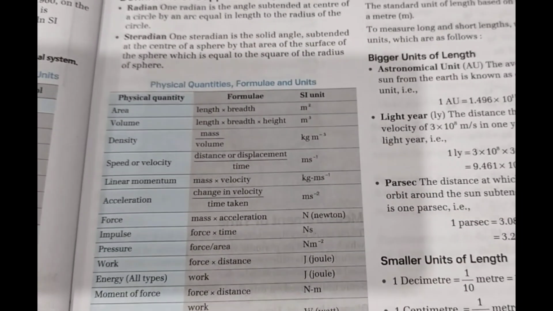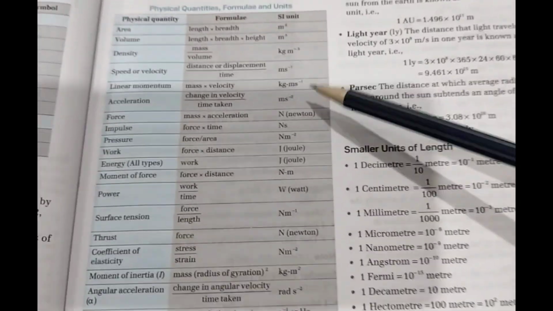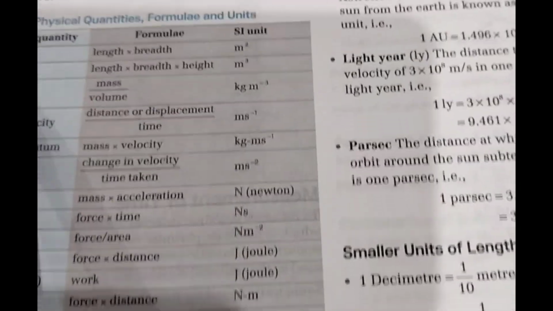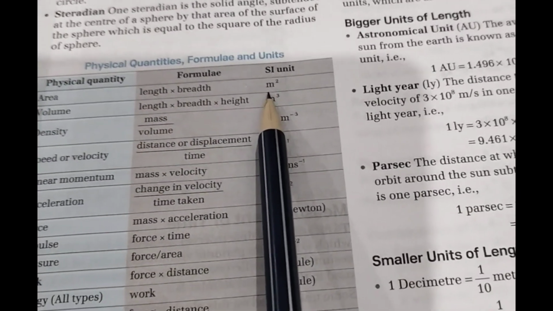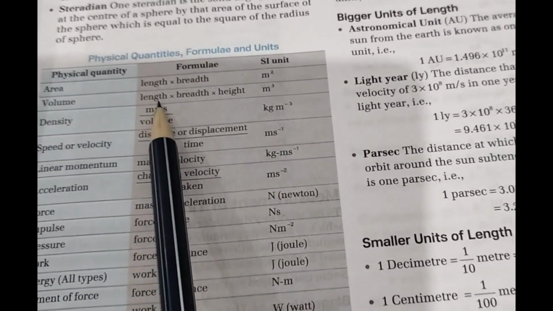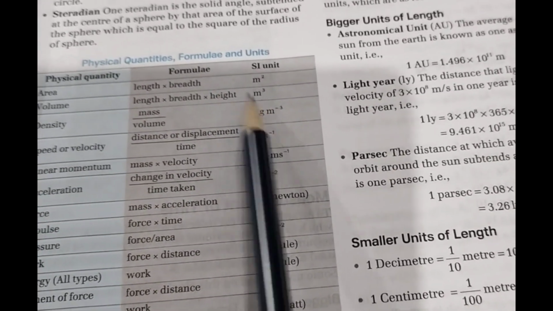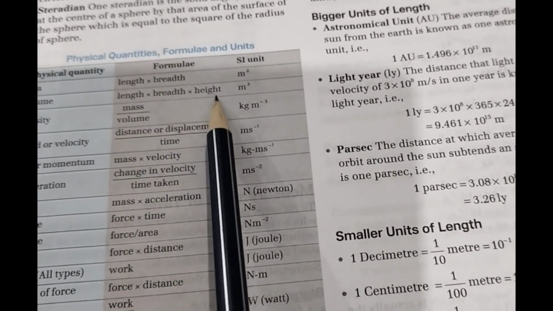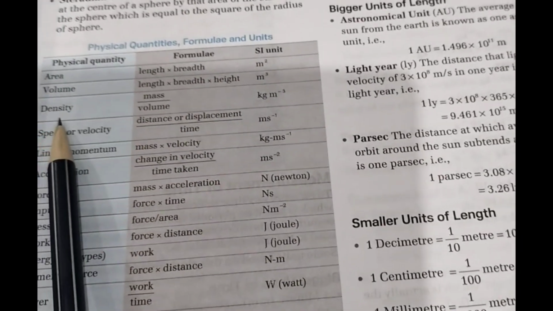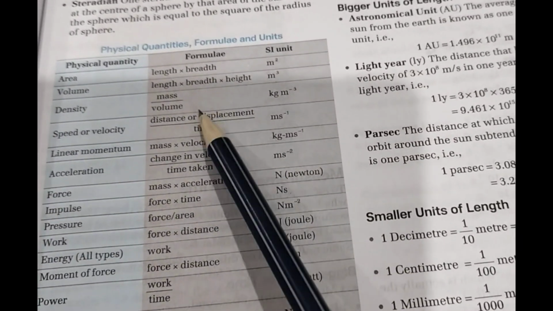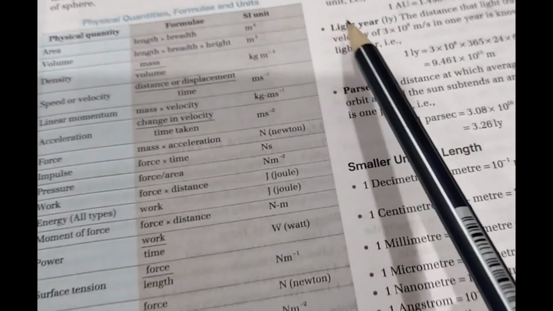So this is the table for physical quantities and the SI units for the same. For area, it's length into breadth and the SI unit is meter square. Volume, length into breadth into height, and the unit is meter cube, as we are taking all these 3 in meter, so we'll just multiply, it's meter cube. Density, it's mass upon volume, kg per meter cube.